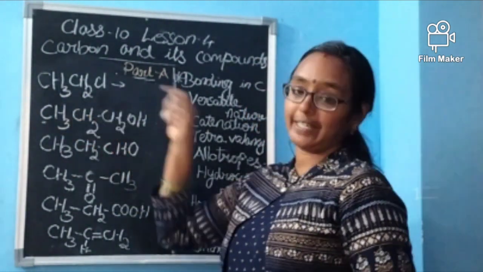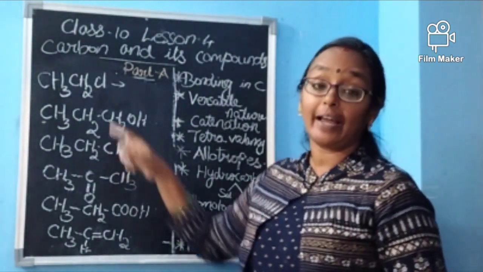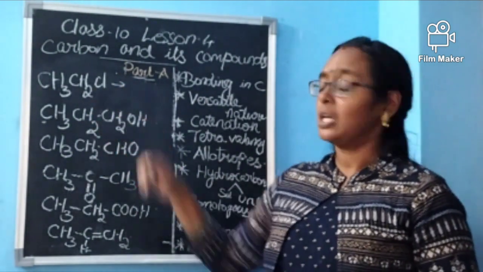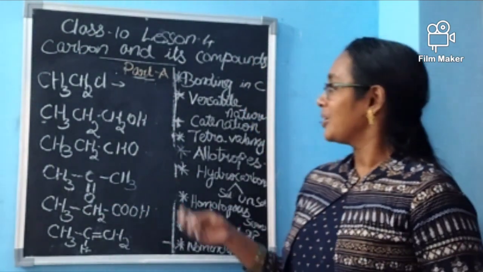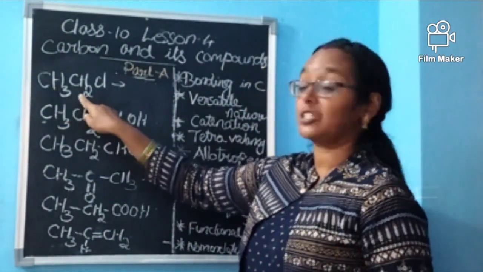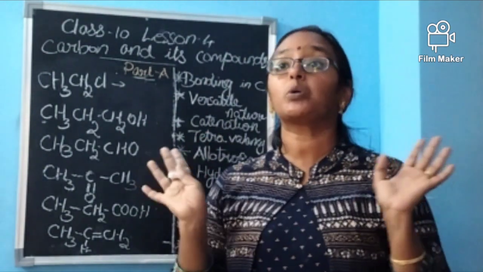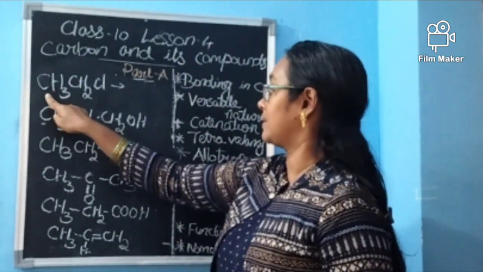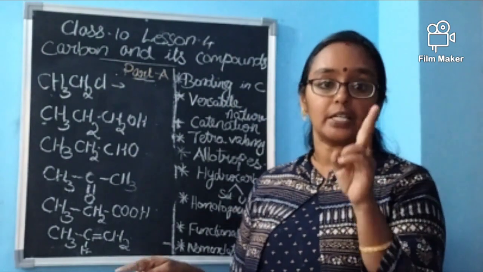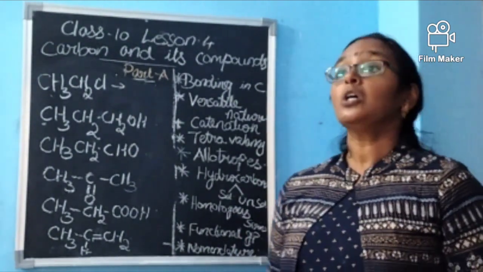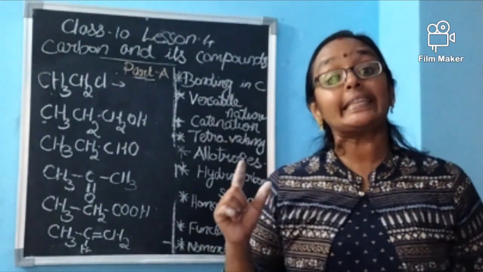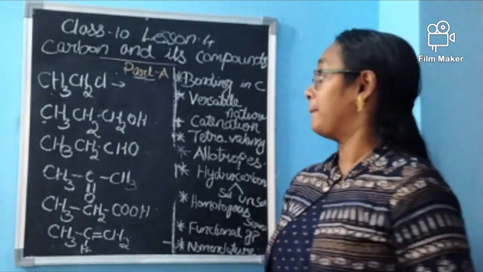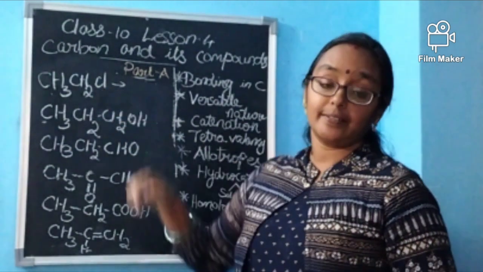CH3, CH2, Cl. As I told you, one hydrogen is replaced by chlorine to form this. What is this? We don't know. That's why you are here. You will say. CH3, CH2 means how many carbon atoms? First, you have to number the carbon atoms. How many carbon atoms are there? CH3, CH2, two carbon atoms are there. So what will it be? Ethane it will be. But chlorine is there.